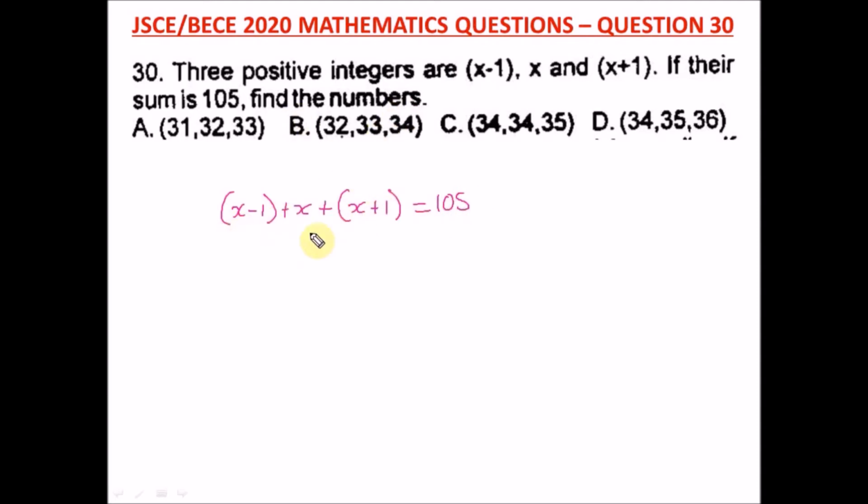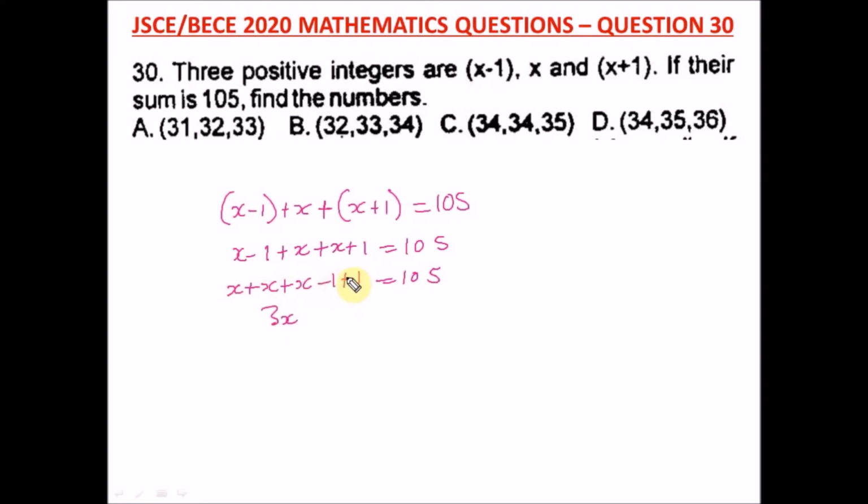Okay, so to find the numbers, we have to first get x. So we have to open up all these parentheses, the brackets. So opening up this, it will still be x minus 1 plus x. Opening this, we have a positive in front of this bracket, so positive times everything here, the sign will remain the same. So we have plus x plus what? 1 equal to 105. So let's take like terms. We have x plus x plus x, and we have minus 1 plus what? 1 equal to 105. X plus x plus x will give us what?